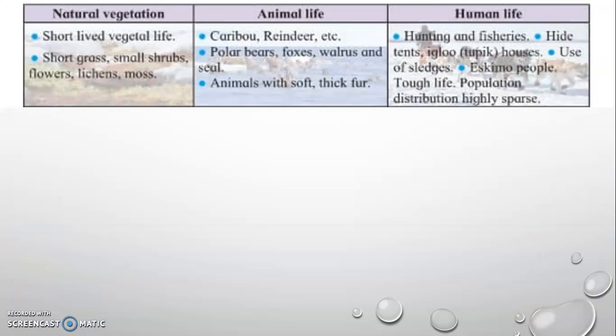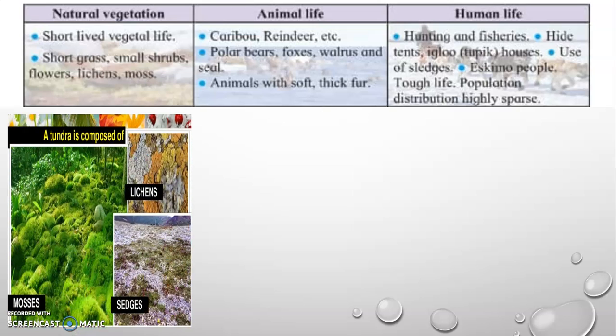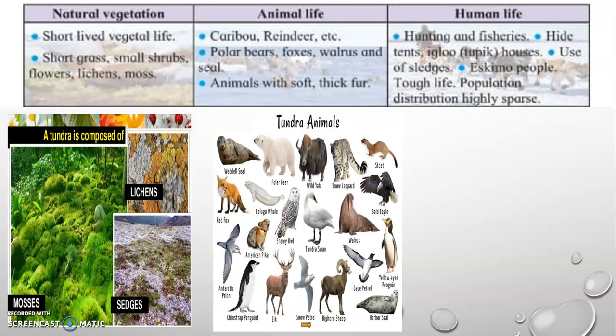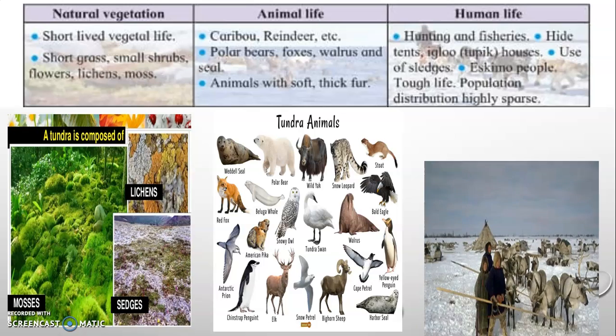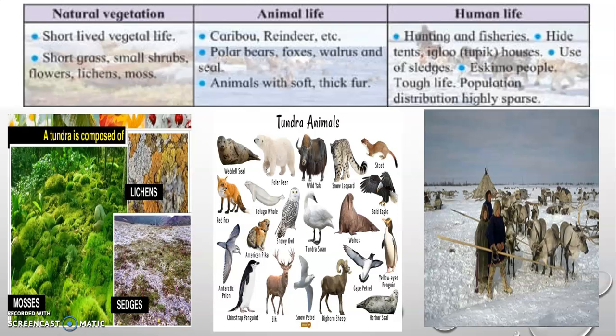Then you have the natural vegetation of the tundra region, where you have short vegetation. So you can see the mosses, lichen, sedges which are grown over there. Then animals which are found: polar bear, foxes, walrus, seals, various types of animals, you can read it out. Then human life, hunting and fishing is important over there. People use hide sledges to travel, igloos and tents, that is tupik, what it is called, are used. Then Eskimos are the people who are there, and population is very, very less in this region.